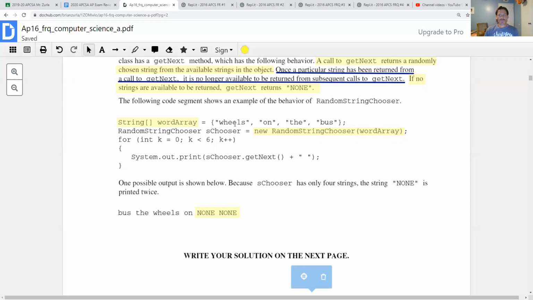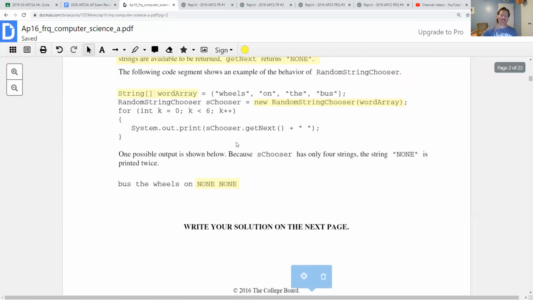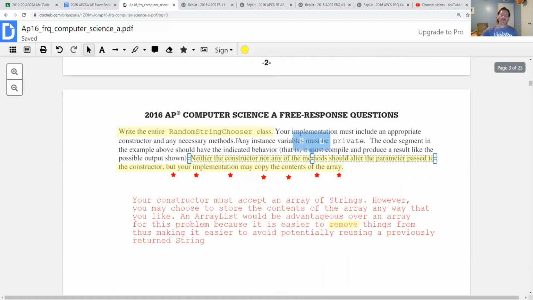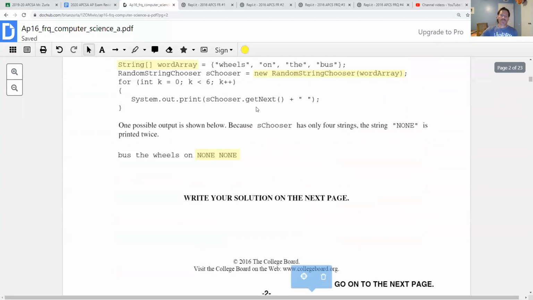Now, you could do this with an array. There's actually a nice way, kind of compared to selection sort, for how you could shuffle within the array without actually changing the length of it, yet making parts of the array unavailable as you choose future random pieces. So there are some things that you could do here with a 1D array, but an array list just makes it easier. And then we'll have to write this method, getNext, it's parameterless, and it gives us a randomly selected string.